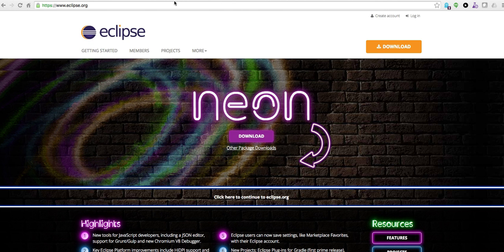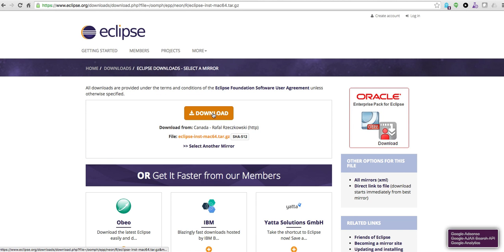So the first thing that you want to do is go to eclipse.org. The website's right up there, and they have a new one called Neon. One of the things that you will learn early on about Eclipse is they're frequently coming up with new versions. So what we're going to do first is come here, to the website, and click download. Just going to click download.